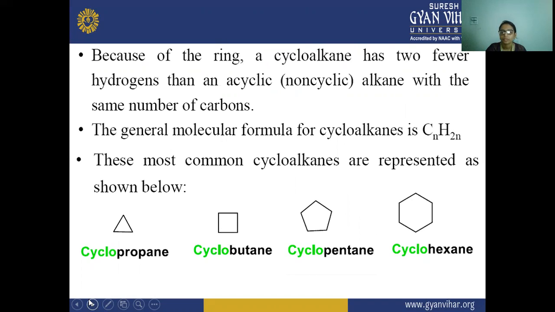So the minus 2 means that 2 hydrogens are removed, or are fewer, in the case of a cycloalkane, but both the cycloalkane and the acyclic alkane have the same number of carbon atoms. The general molecular formula for a cycloalkane is CnH2n, and the most common cycloalkanes are represented as shown below: cyclopropane, cyclobutane, cyclopentane, and cyclohexane.